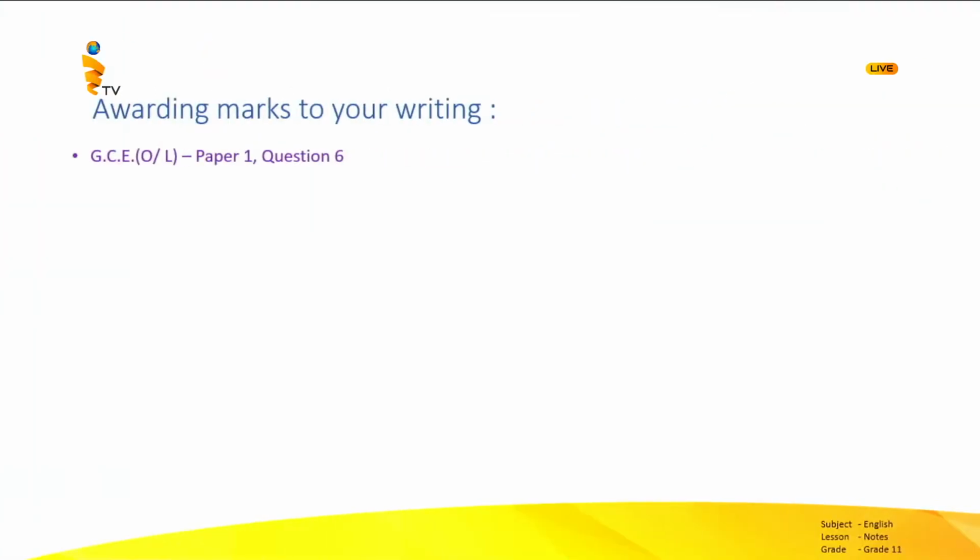Okay, finally, I would like to draw your attention to how you are awarded marks for your writing. Normally, you get a note writing under question number 6 in paper 1 in the G.C.E O-level examination. 5 marks are allocated for this, 2 for content and 3 for language.